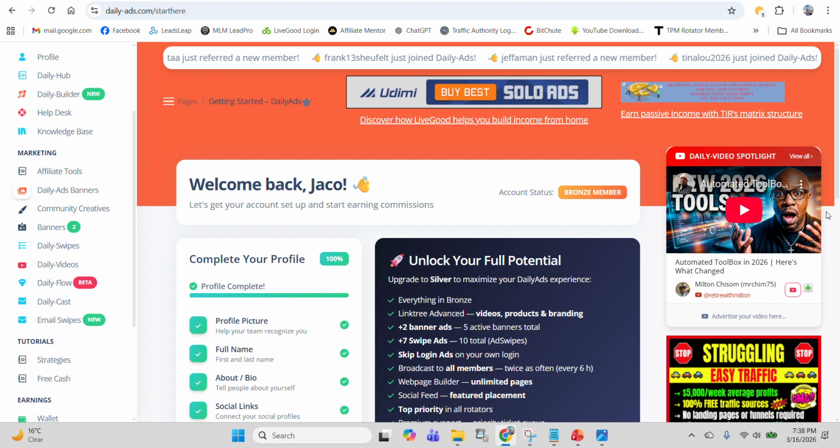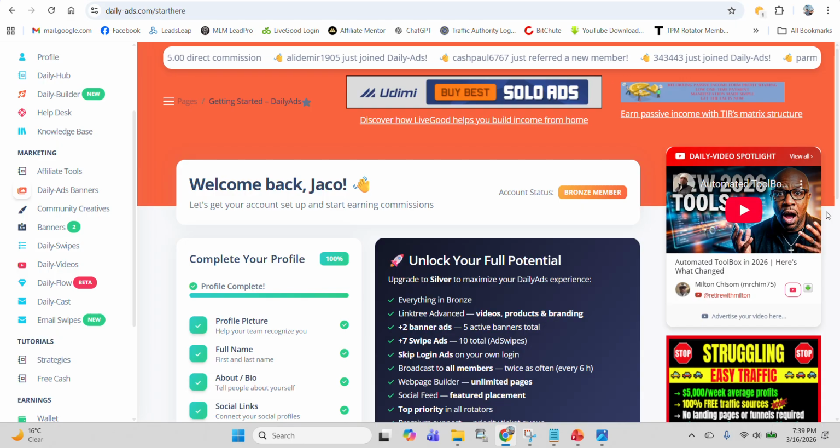So, what do you get for $10? For $10 per month, you get unlimited funnel pages, an email broadcasting system, built-in advertising to active members, a massive library of proven ad swipes, and access to an MLM-style commission system. There are no upsells, no hidden fees, and no expensive upgrades just to unlock basic features.